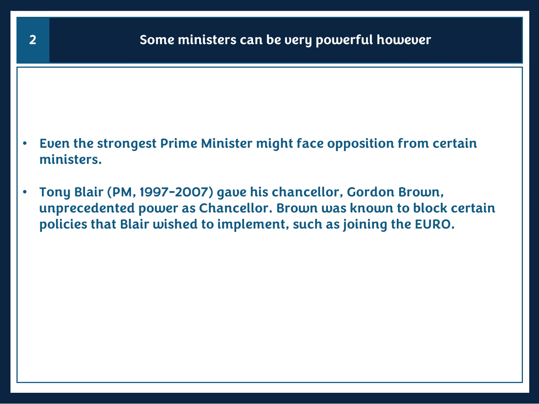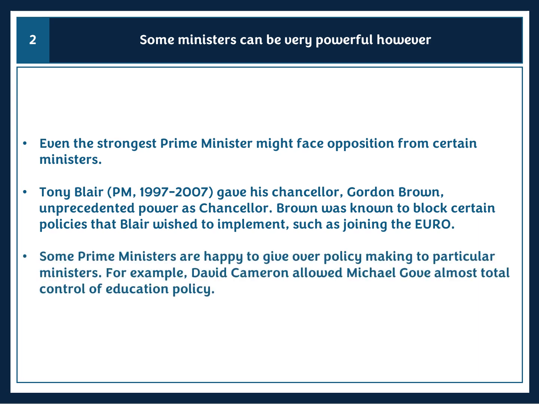So here what you've got actually is a really powerful cabinet member who's essentially making decisions and saying to the prime minister, well, we don't have money to do that, or we do have the money to do that. Health Secretary, here you can give 22% pay rise to junior doctors. So what you do see is that individual cabinet members do have some power, particularly if you are the Chancellor of the Exchequer.